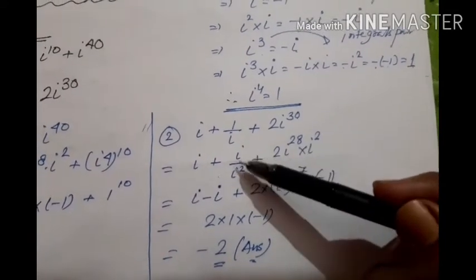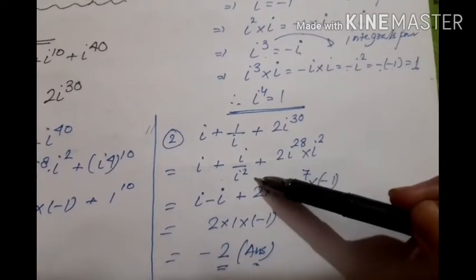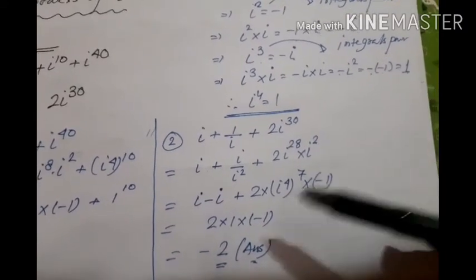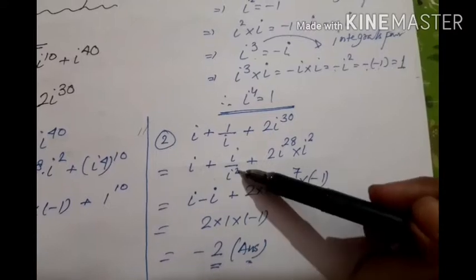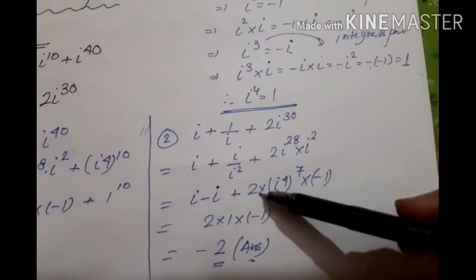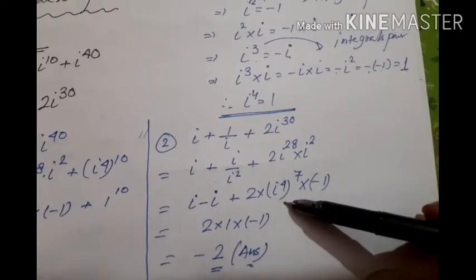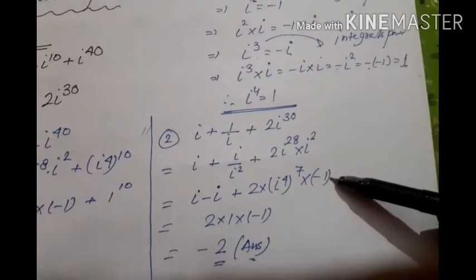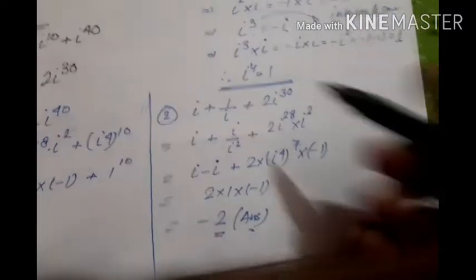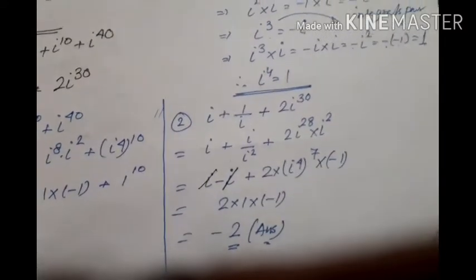Now 1 by i means i by i squared. You multiply numerator and denominator by i, that is i by i squared. i to the power 30 means i to the power 28 into i squared. So i minus i, because i squared equals minus 1. So i by minus 1 means minus i. i minus i, plus you apply the same thing here, i to the power 28 in terms of i to the power 4, and i squared value is minus 1. So after multiplication we get the final answer, that is 2, because plus i and minus i will be cancelled.